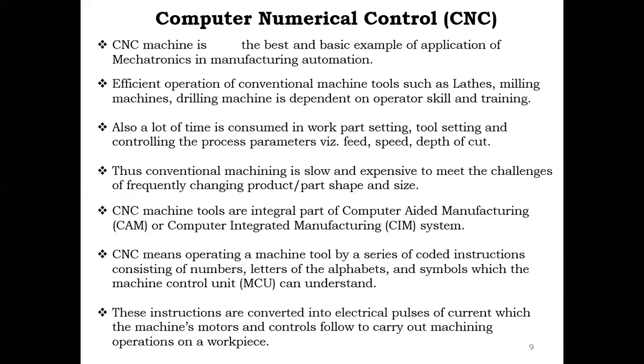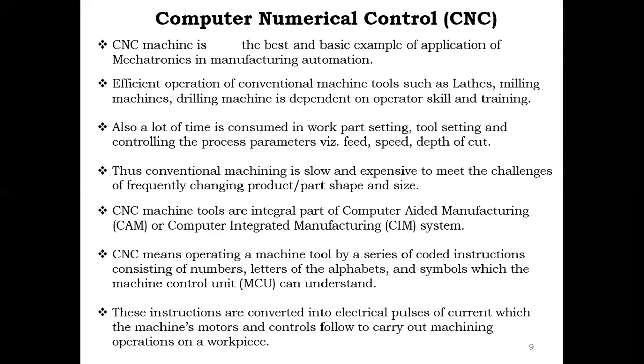You will know that if you code something, it will produce something. So it will not depend on the operator skill and training. These CNCs all depend on the programming and processor. A lot of time is consumed in work part setting, tool setting, and controlling the process parameters of a conventional machine. The conventional machining is slow and expensive to meet the challenges of frequently changing product, part shape, and size.